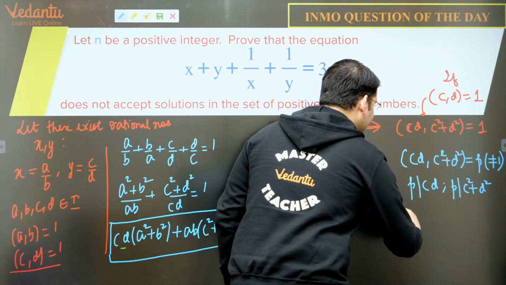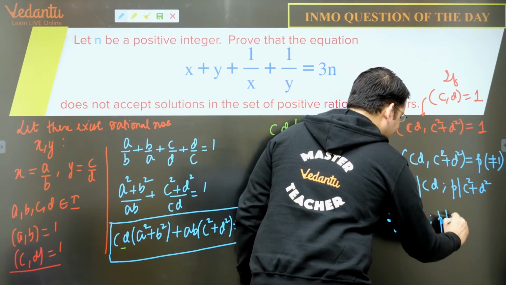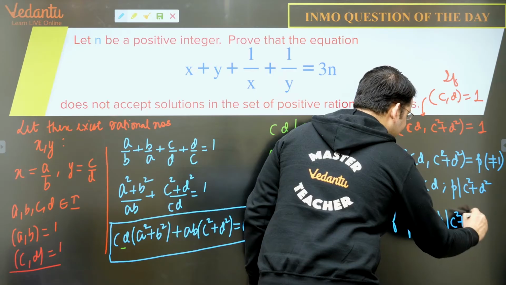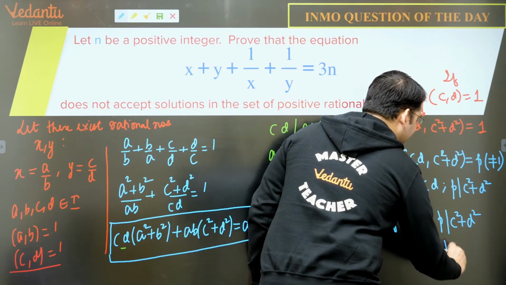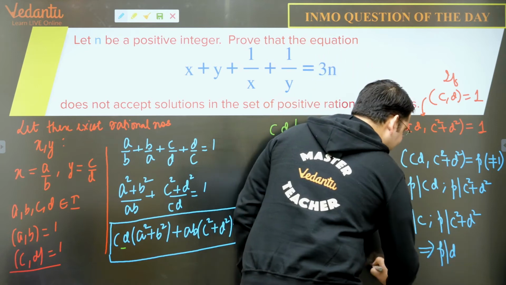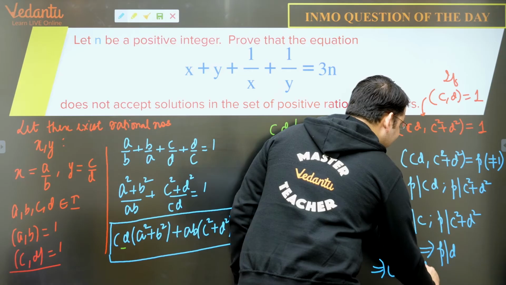So if p divides c and p also divides c square plus d square, so that means p also divides d and that means GCD of c and d is p.